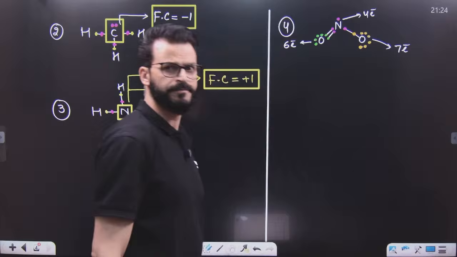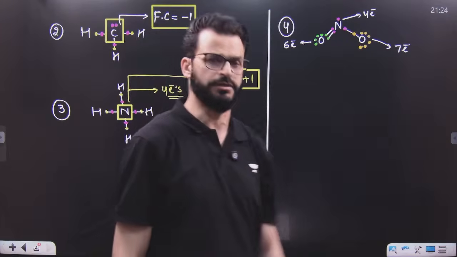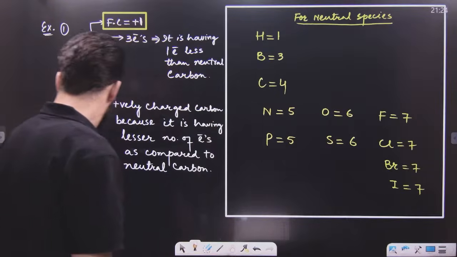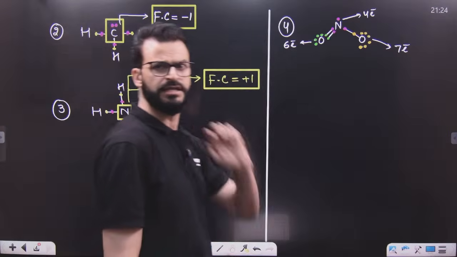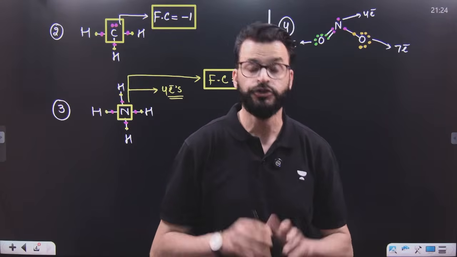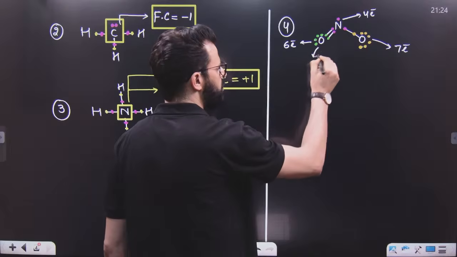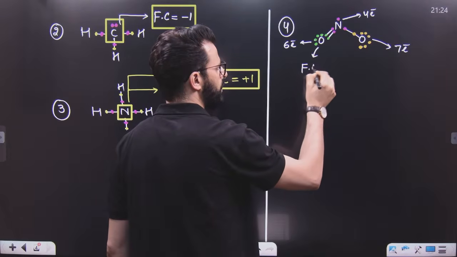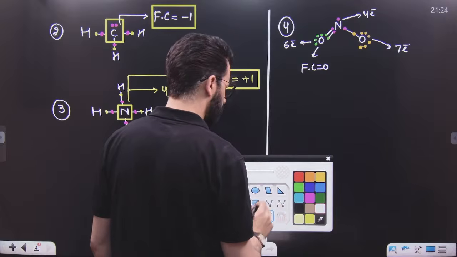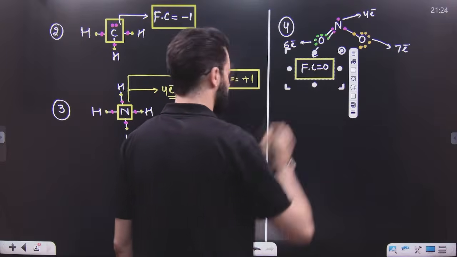Now compare these electrons of oxygen with neutral oxygen. Have a look. Neutral oxygen is having 6 electrons. This is also having 6 electrons. That means neither gain of electron has taken place nor loss of electron has taken place. That clearly indicates its formal charge is 0. So the formal charge of this oxygen is 0.